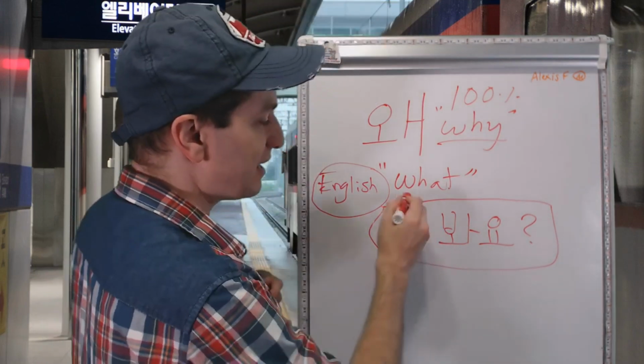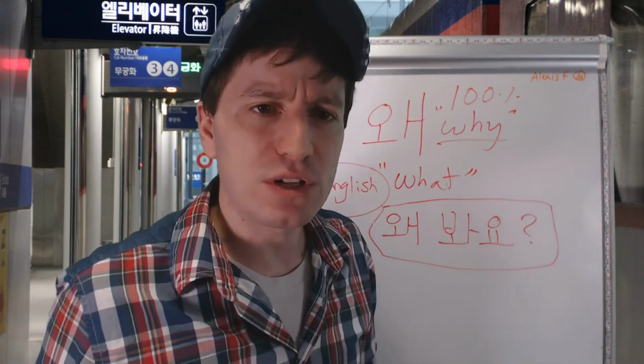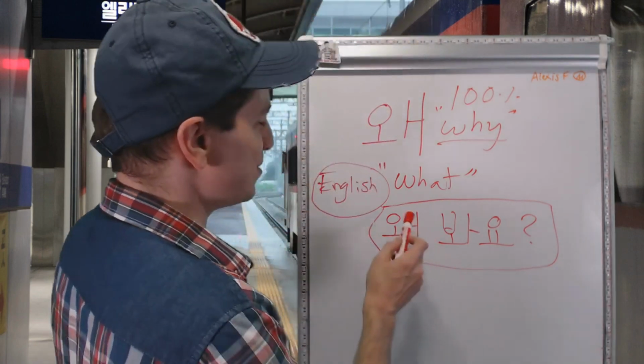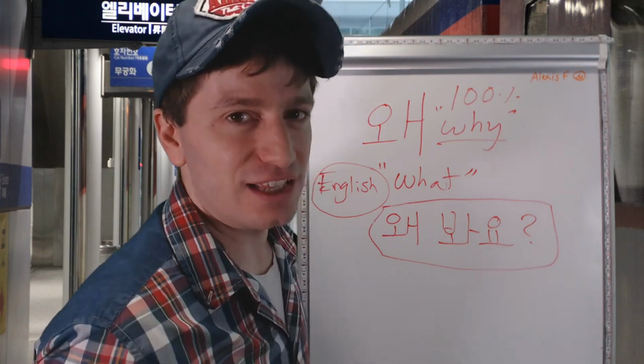So they will say 왜, they will not say 뭐. If you were to say 뭐, that's like, come on, dude, what's up? Dude, back off. So yeah, in Korean, you would say 왜, 왜요, if you want to ask someone why they're looking at you, which in English, we would just say what.